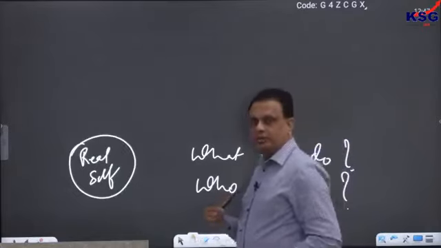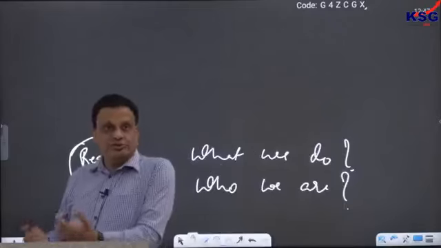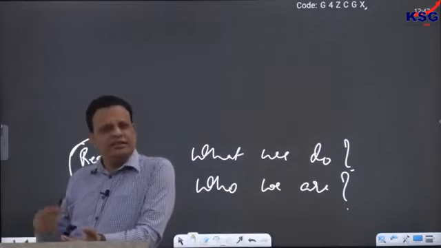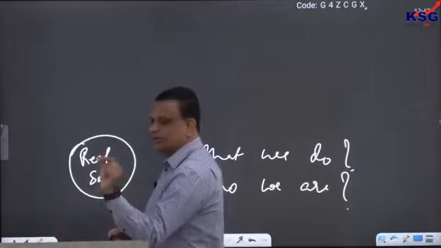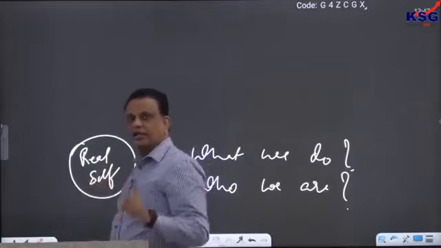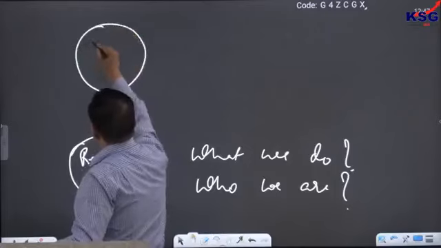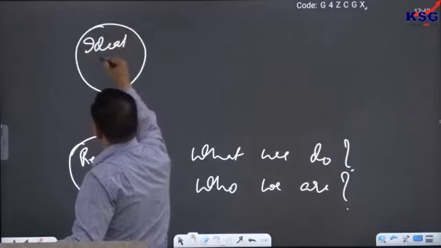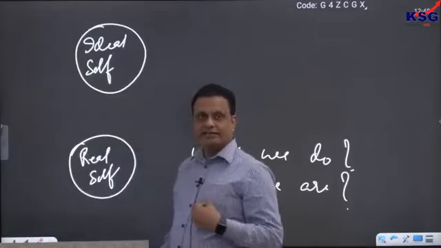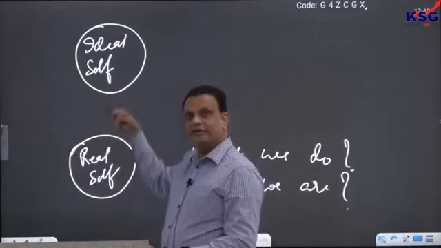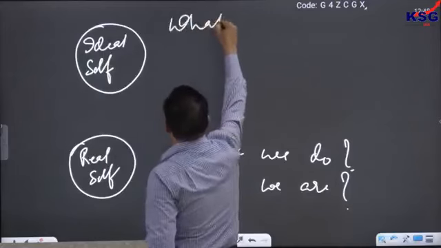So we all are real people living in this world where anybody can look at us, see us, observe us. We do something in our life that can be seen by others. That is the real self. But one important thing about human nature is that along with having a real self, we have another self also. Let's call that the ideal self. So our self has two parts, real self and ideal self. What is the ideal self? Ideal self is what we think we should do, or what we think we should be.